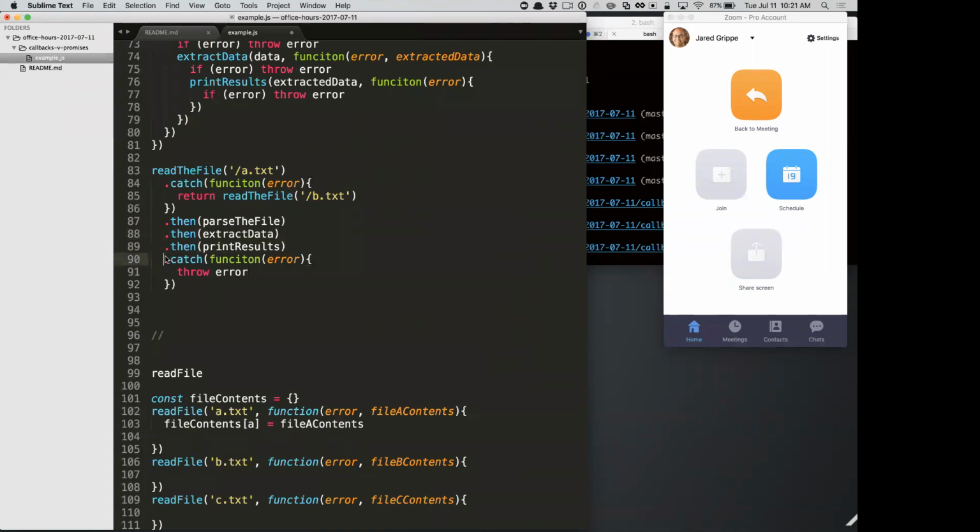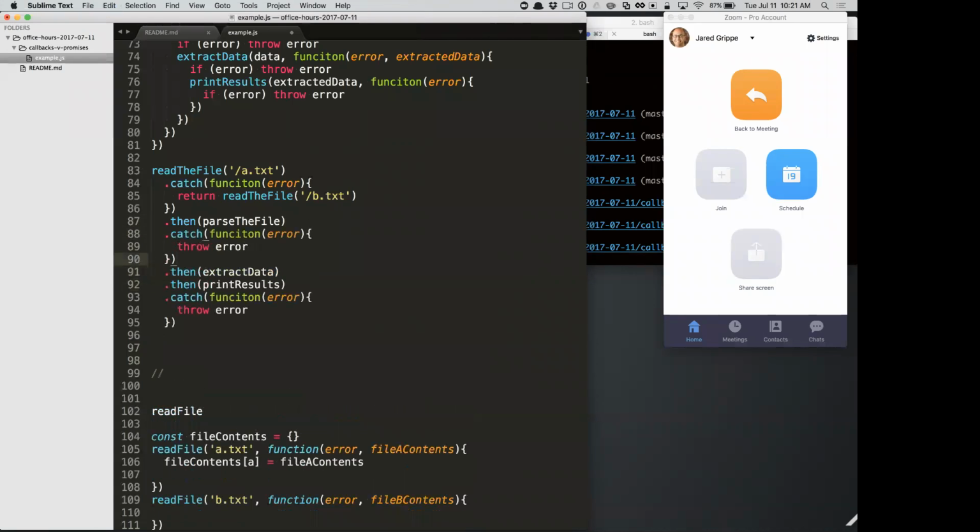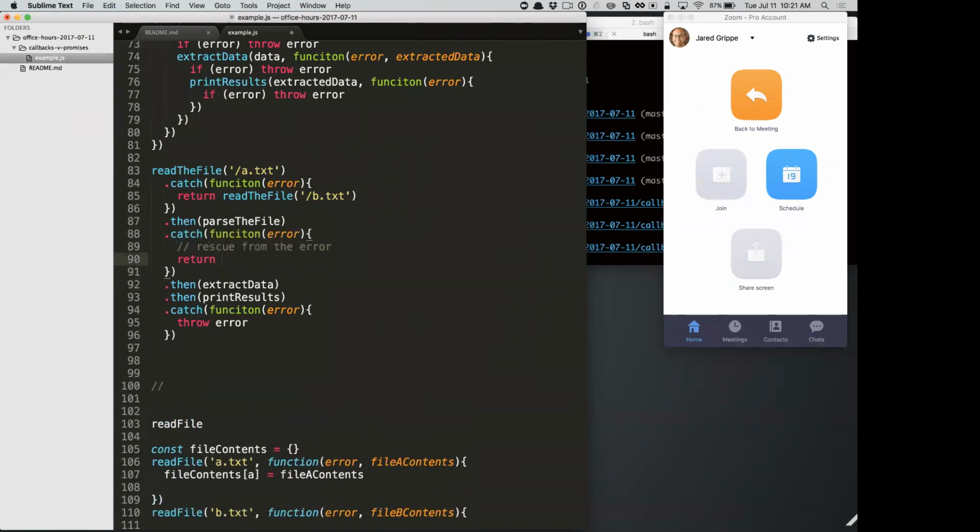So if I needed to catch an error and I could resolve it to keep going, I could put that here, catch the parse error. Maybe I'm parsing the wrong type or something. I try a different type, and then I keep going down. So in that case, I wouldn't throw the error. I would somehow rescue from the error and then return a new thing that becomes the input argument into extract data.